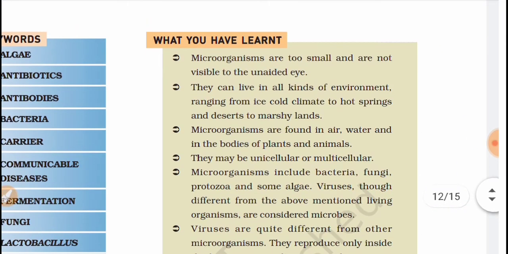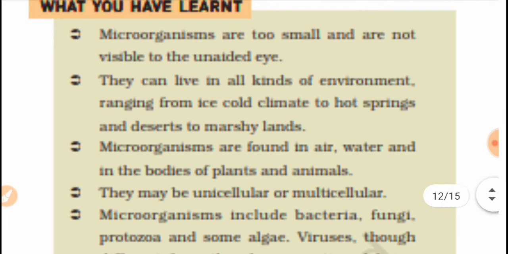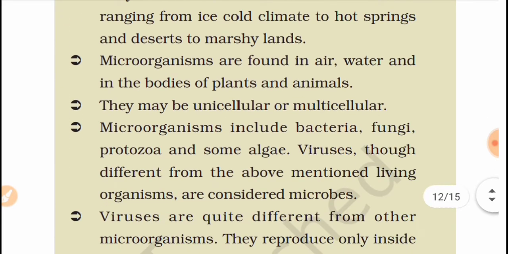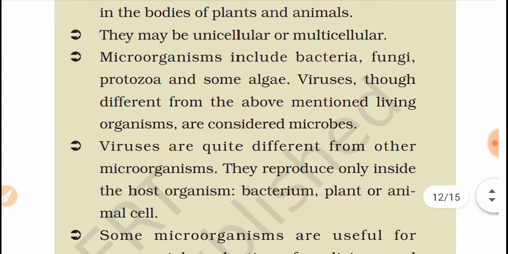In this chapter, you learned that microorganisms are too small and are not visible to the unaided eye. They can live in all kinds of environments, ranging from ice cold climates to hot springs, and deserts to marshy lands. Microorganisms are found in air, water, and in the bodies of plants and animals. They may be unicellular or multicellular. Microorganisms include bacteria, fungi, protozoa, and some algae. Viruses, though different from the above mentioned living organisms, are considered microbes.